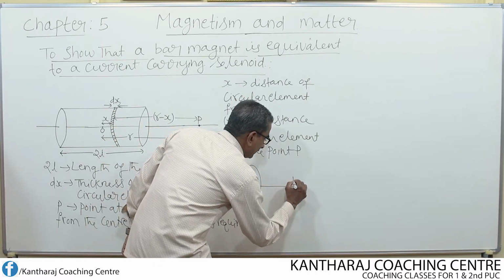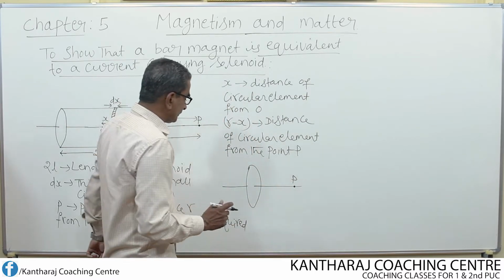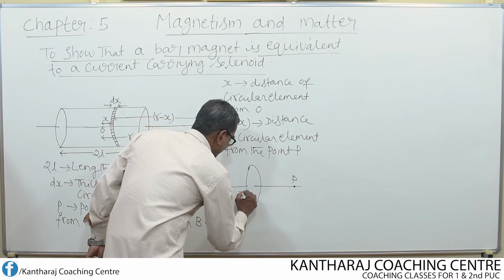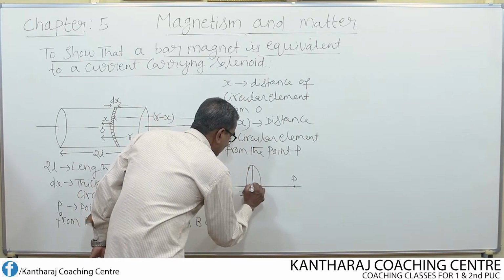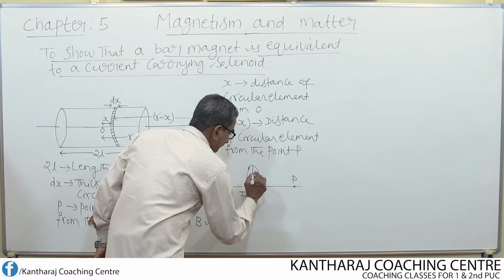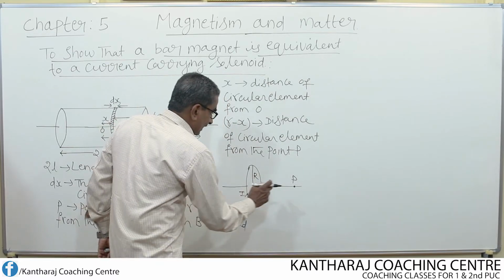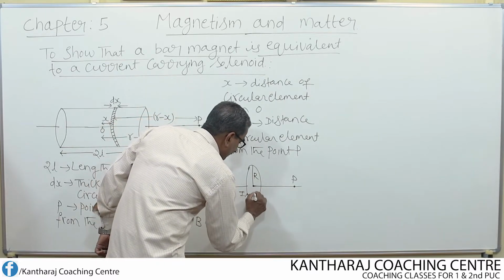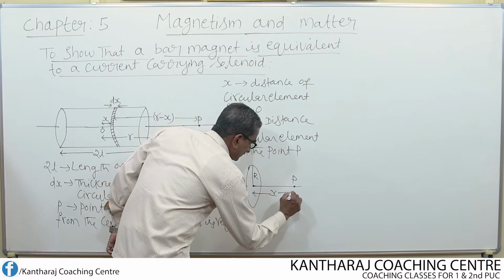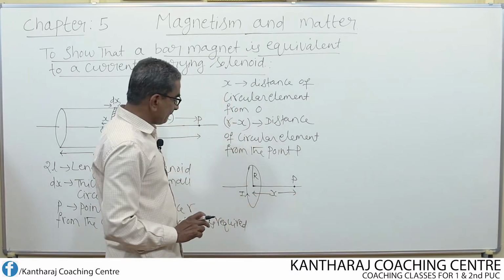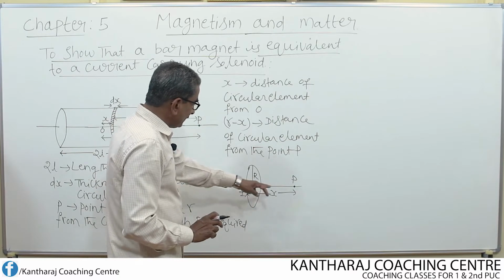At a point P, what will be the magnetic field? If I pass some current I, and r is the radius of the coil, and this point P is at a distance x from the center of the coil, then what is the magnetic field at the point P?